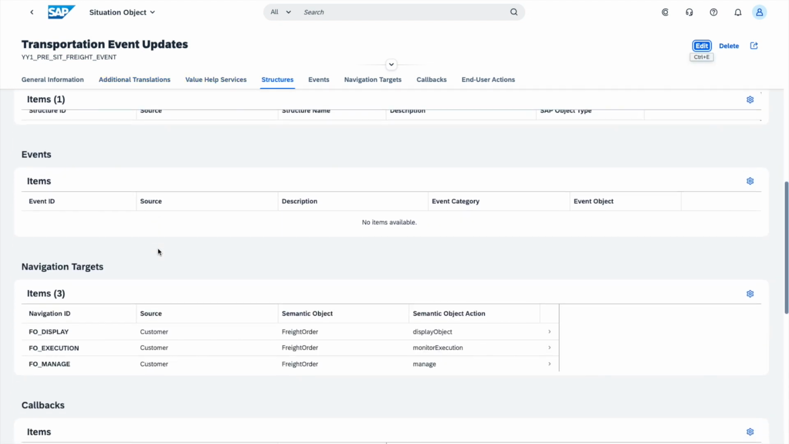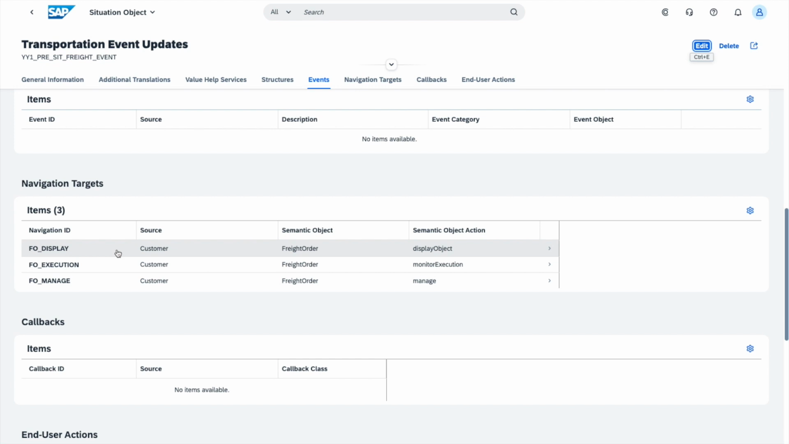Then we have navigation targets, and the navigation targets are in effect those navigation options that you will give to the user. In other words, in this situation, I will give the user the ability to navigate to another application or open an application to get further insights and information to react to this particular situation. Now, for each one of these navigation targets, I've had to indicate a semantic object as well as a semantic object action. And also note that you can't make this stuff up. The syntax has to be respected.